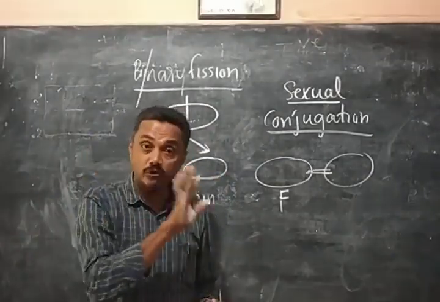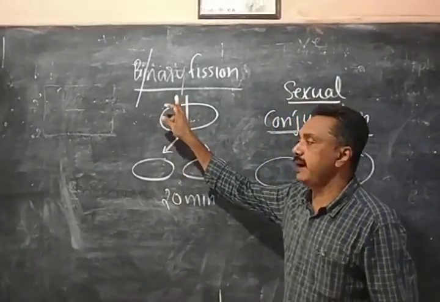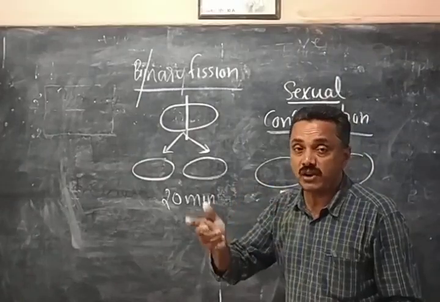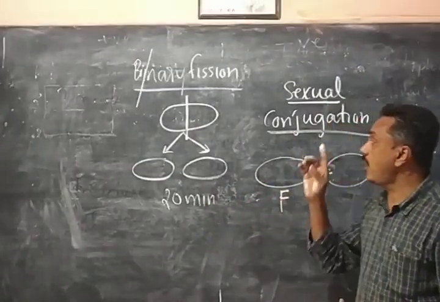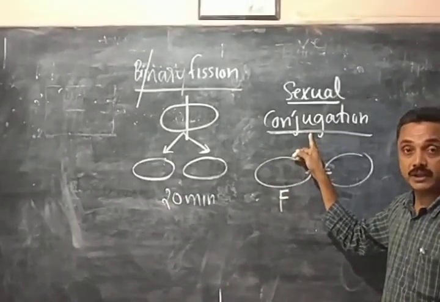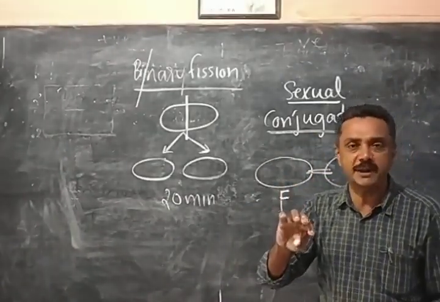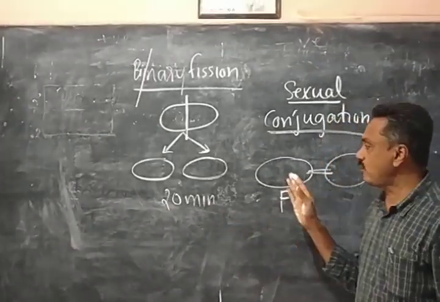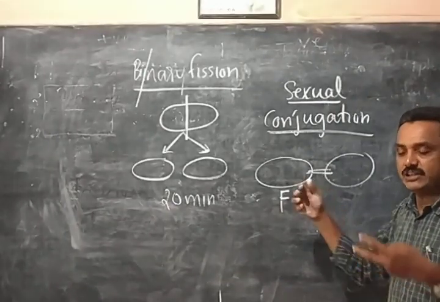Anyhow, bacteria normally reproduce by binary fission, but very rarely, if the conditions become unfavorable, bacteria reproduce by a sexual method called conjugation. During that, there is no real male and female. In plants and animals, there is male and female, but in bacteria there is no male and female. But we can call them with F, without F, plus and minus, and they will join together.